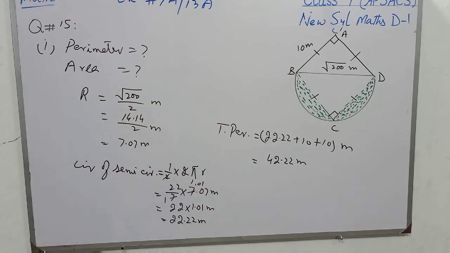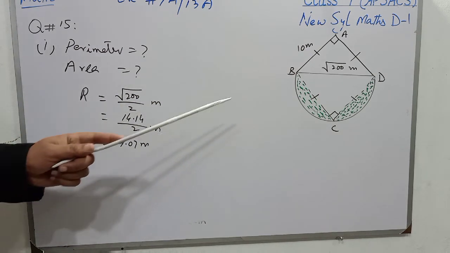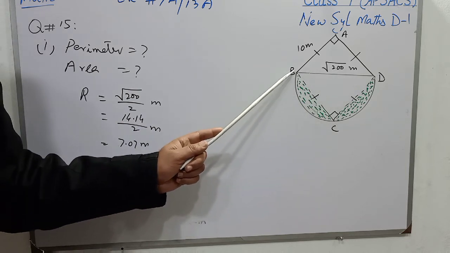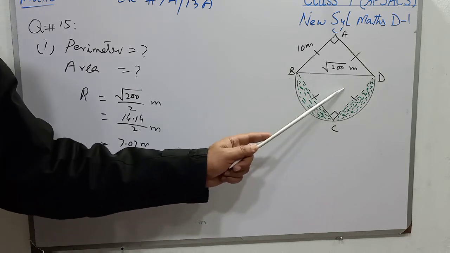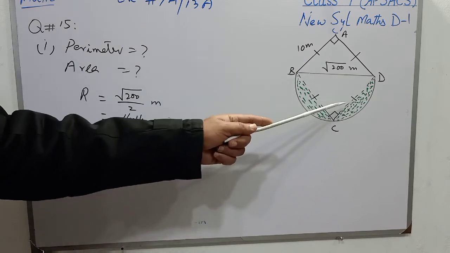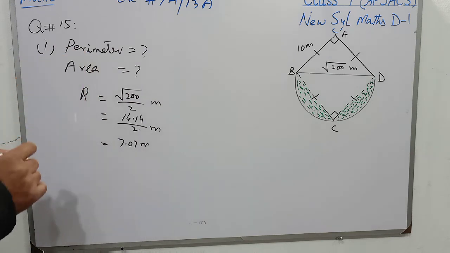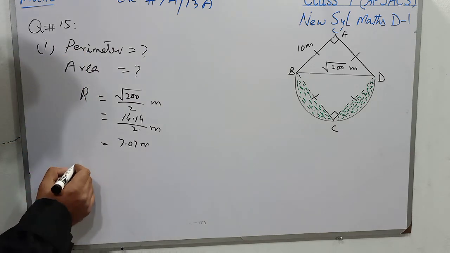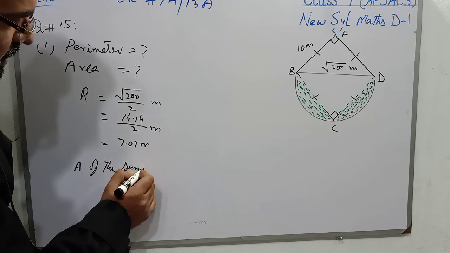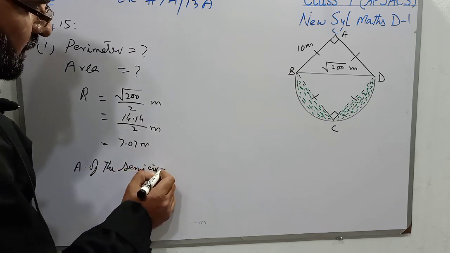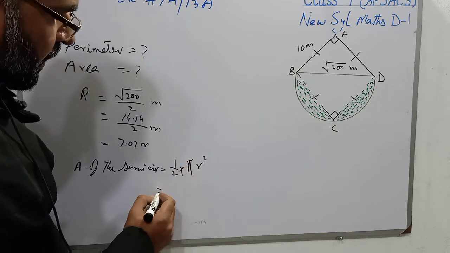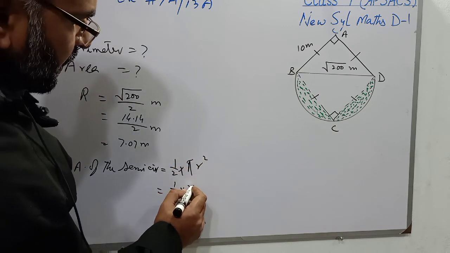Now we have to find the area of the shaded part. Now students, first I will find the area of the semicircle, then the area of triangle BCD will be subtracted from the area of the semicircle, and that will be the area of the shaded region. So first I will find the area of the semicircle. Area of the semicircle is 1 over 2 multiplied by pi r square.